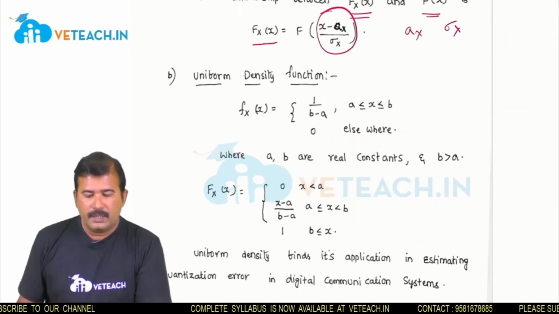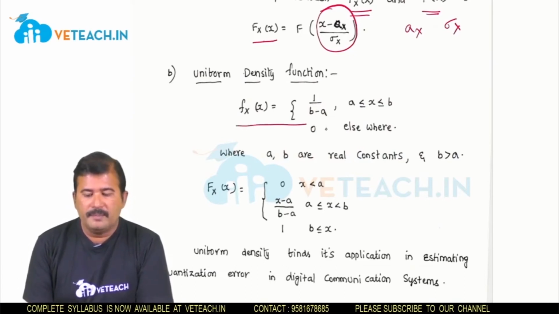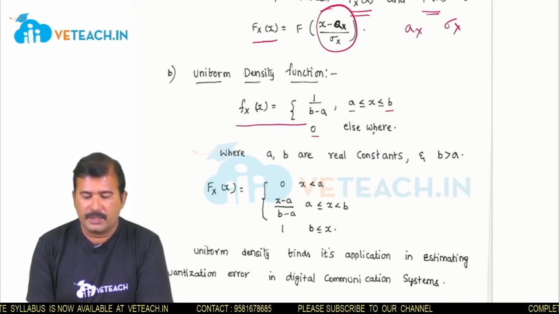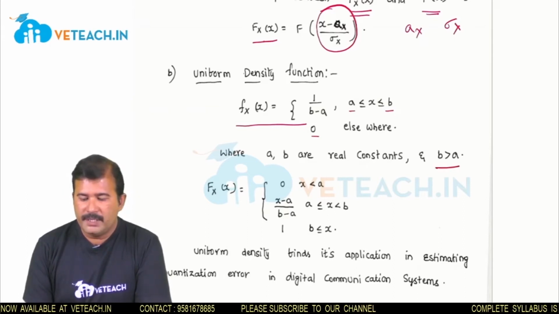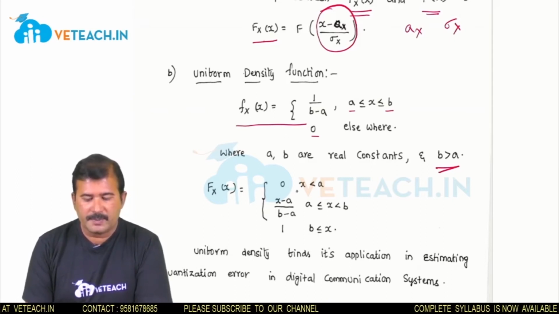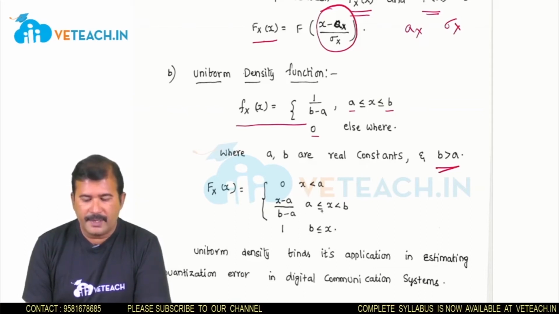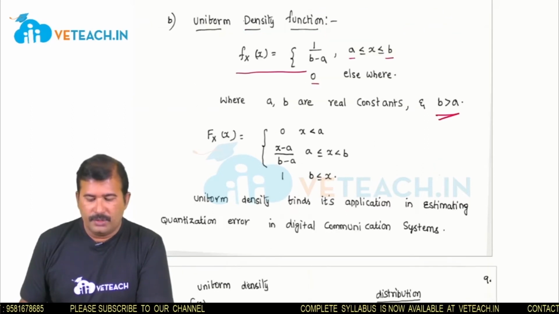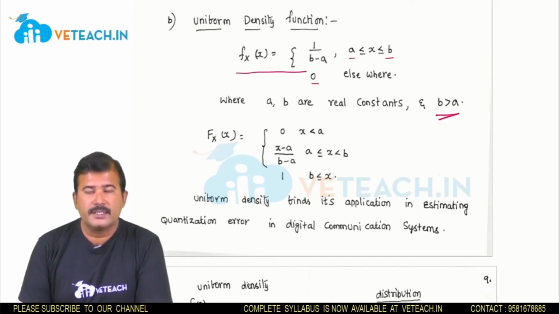Next density function is the uniform density. The density function is 1 by (b minus a), where x ranges from a to b, and 0 for the remaining values of x, where a and b are any two real constants, but b is greater than a. Similarly, the distribution function can be expressed as 0 for x less than a, (x minus a) by (b minus a) in between a and b, and 1 for x greater than or equal to b. So uniform density is useful in finding the quantization error in digital communications.